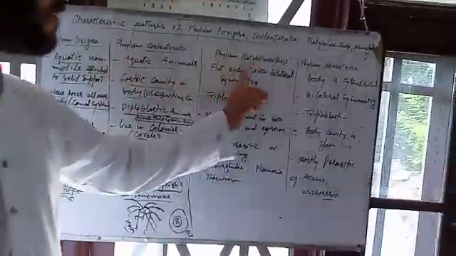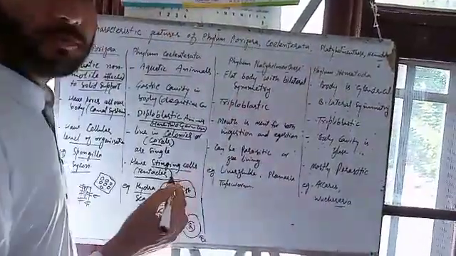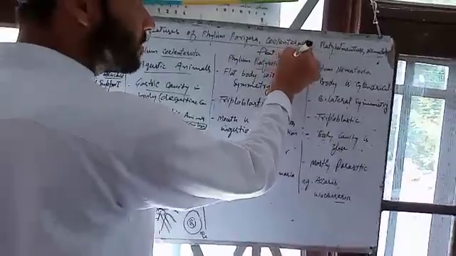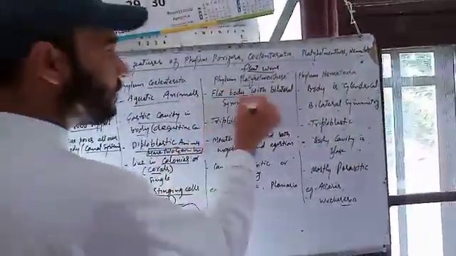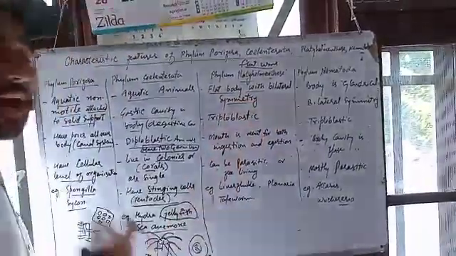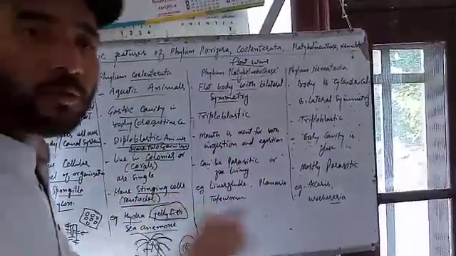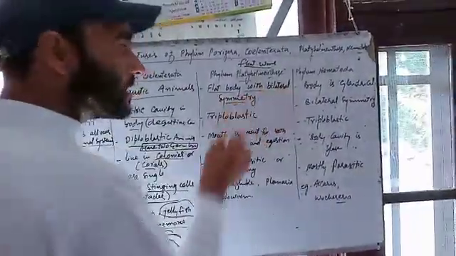Next is phylum Platyhelminthes. Platyhelminthes are known as flatworms. They have a flat body with bilateral symmetry. Flat body means the body is not round or circular, but flat like a plate. Next is bilateral symmetry.